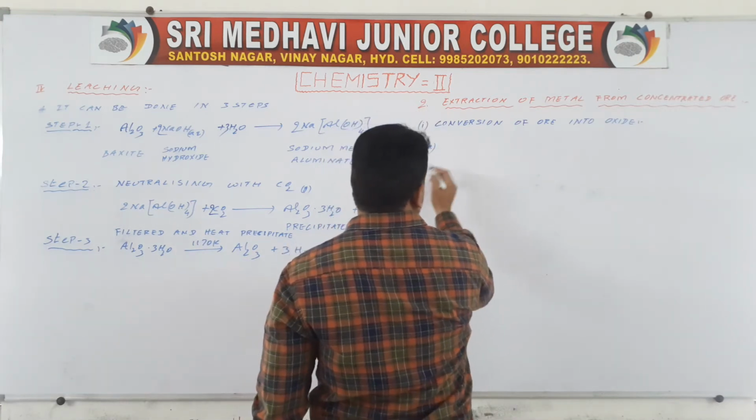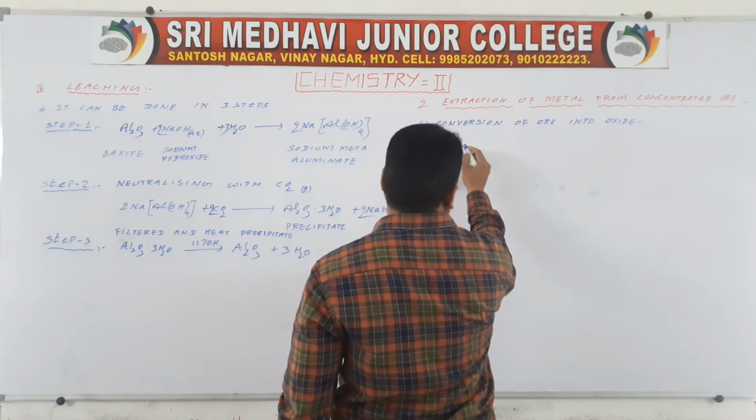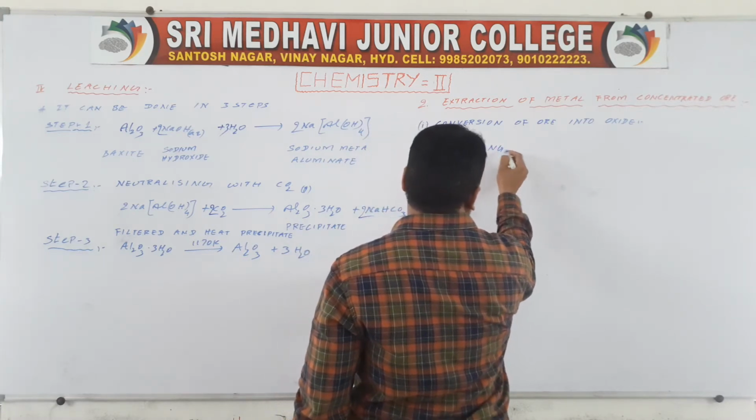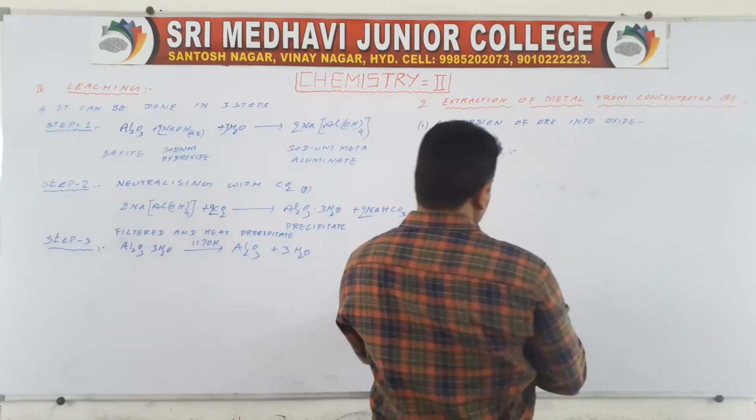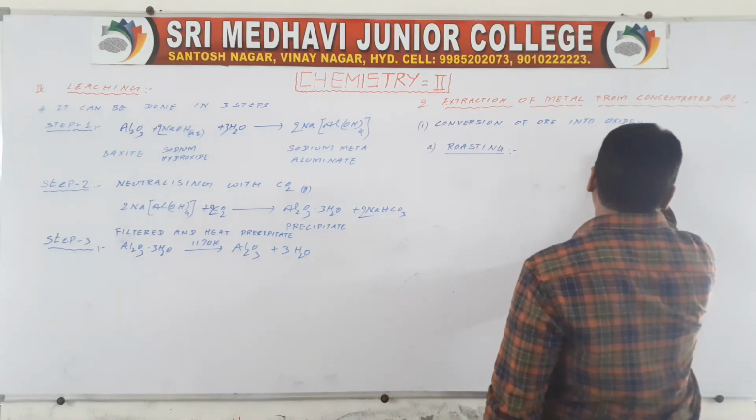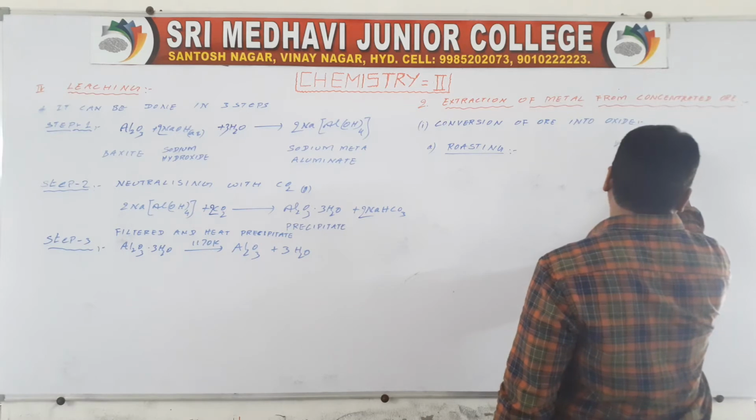First one is roasting, and the second one is calcination.